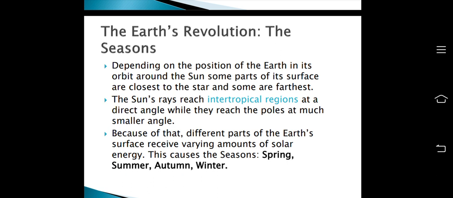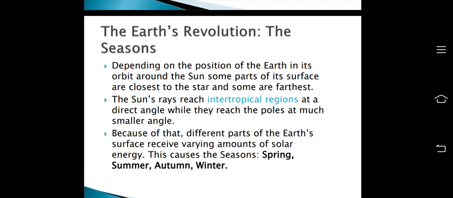So what's the relation of Earth's revolution with seasons? Let's see that depending on the position of the Earth in its orbit around the sun, some parts of its surface are closest to the star and some are farthest. The sun's rays reach intertropical regions at a direct angle, and that's why the intertropical regions are much hotter than the poles, because the sun's rays reach the poles at much smaller angles. That's why the polar regions are considerably colder than the intertropical regions.